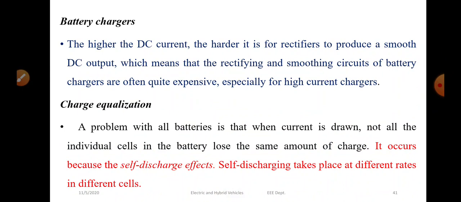Next one is charge equalization. Charge equalization means that if we draw current from a battery, not all the individual cells in the battery lose the same amount of charge. Some cells will lose the charge by the same amount that we required, and some will lose more charge. This happens because of the self discharge effect. That is, self discharging takes place at different rates in different cells.